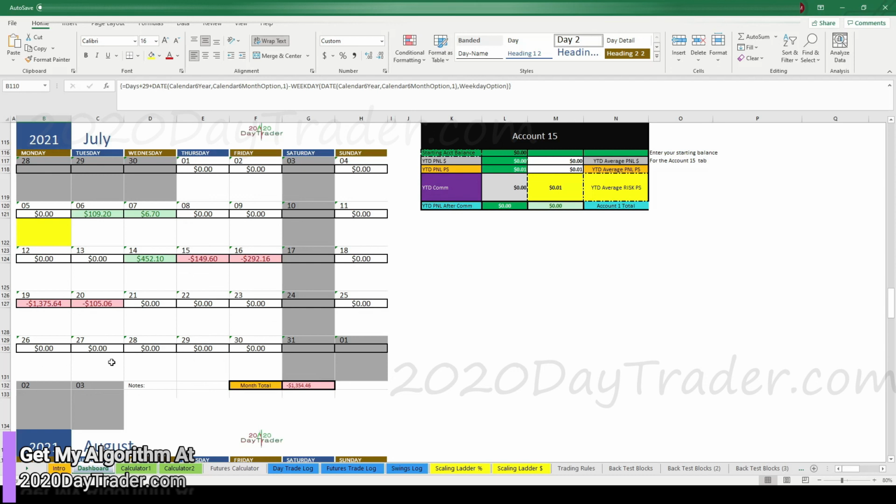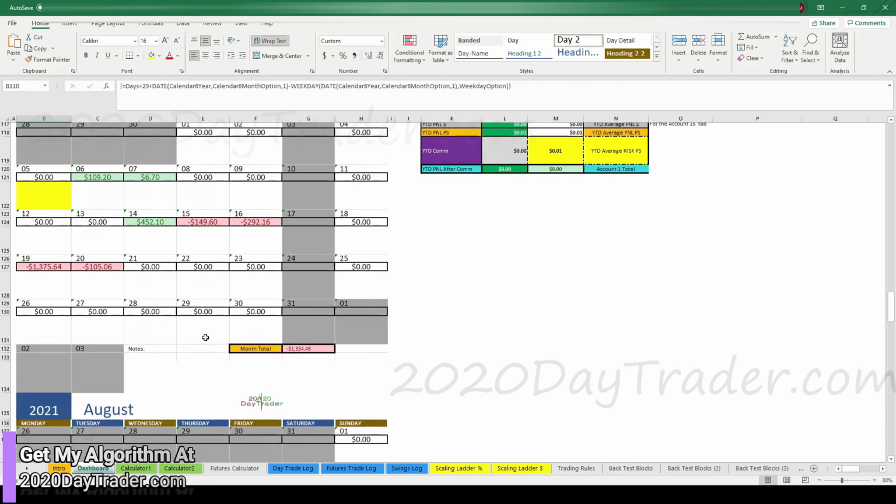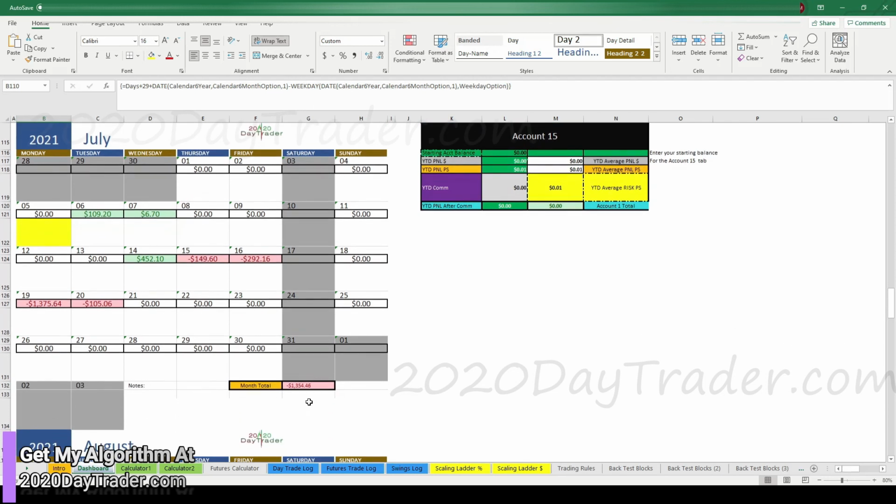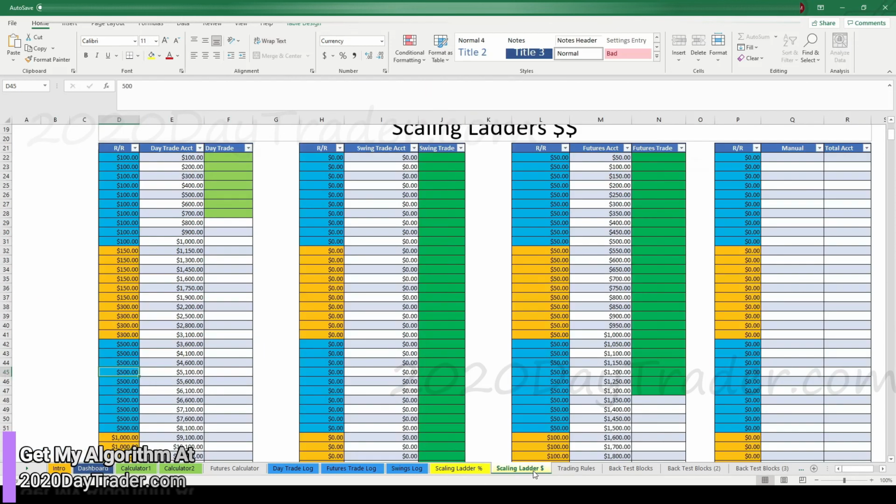And then next week, the best I can do next week right now, probably about a couple grand. Because I'll scale up with that, and then I could probably do a couple grand. So we might be able to squeeze out a green month in July. It's going to be tough. We'll see what happens there. Let's go look at the scaling ladder and see where we're at now.